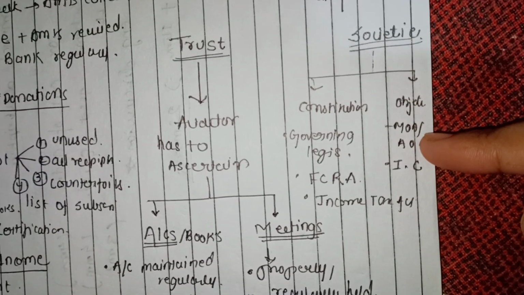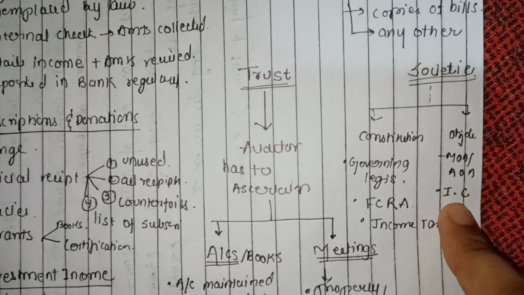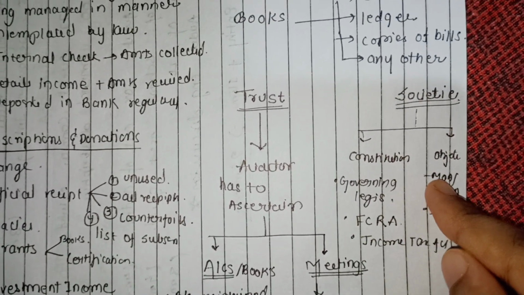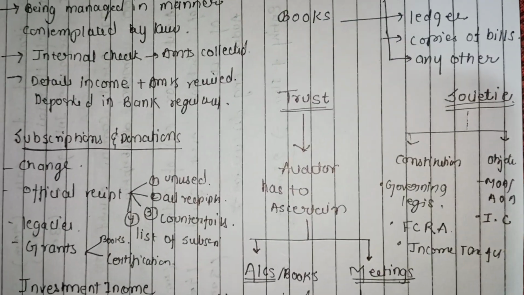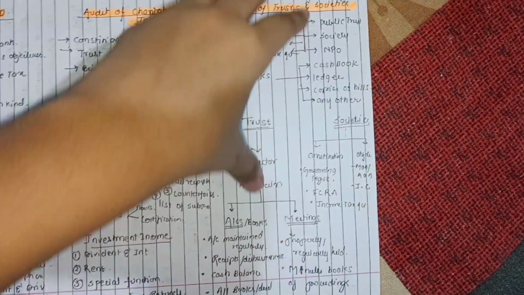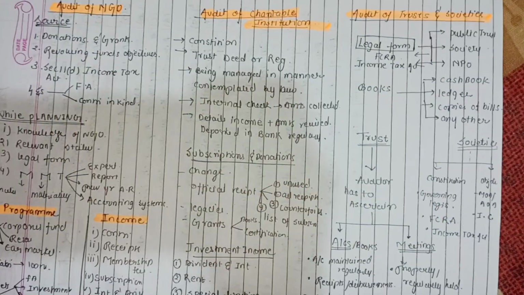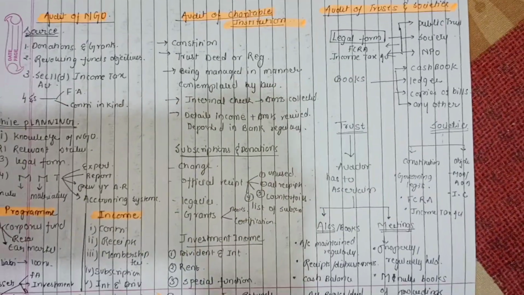Now what are the objectives? We will see the objectives with 2 points: obtain an understanding of the internal control, and then the objectives can be seen from the memorandum of association and its bylaws. That's all the points for the trust and the societies. So you can just go through this summary, and within a second you can say that we have read the whole trust and society topic in just 3 minutes.